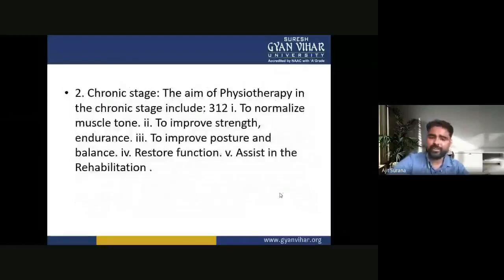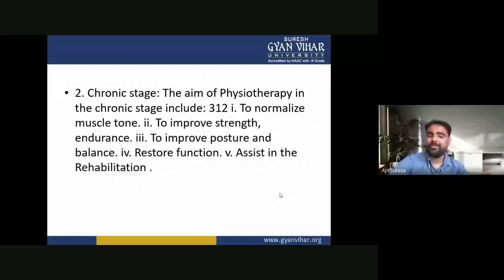In the chronic stage, the aims of physiotherapy include to normalize muscle tone, to improve strength and endurance, to improve posture and balance, restore function, and assist in the rehabilitation.